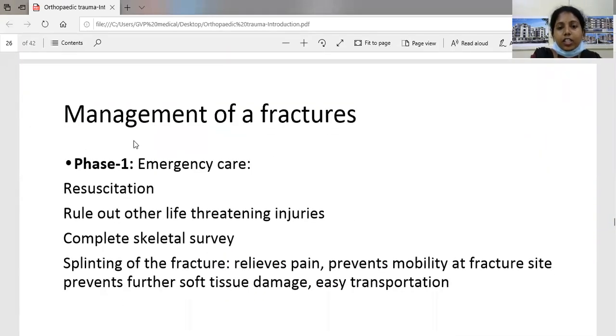So what is the management of fractures? It is categorized into 3 phases. Phase 1 is emergency care, phase 2 is definitive care, and phase 3 is rehabilitation. Phase 1 is the emergency care.